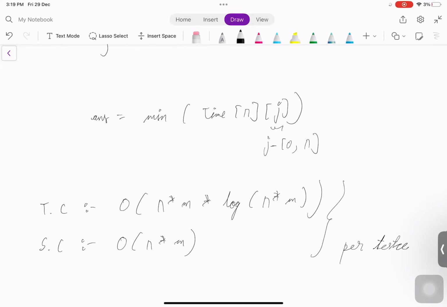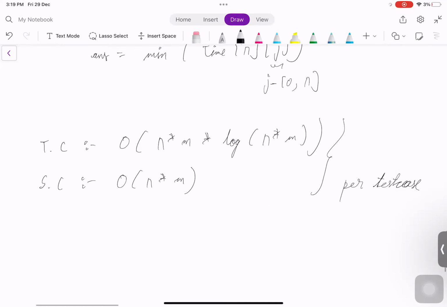And here n and m both depend on the test cases. It's guaranteed that the sum of n will be less than or equal to 1000. Sum of m will be less than or equal to 1000. So we can assume there is one test case with n and m perfectly 1000 each. So this way we can solve the problem.